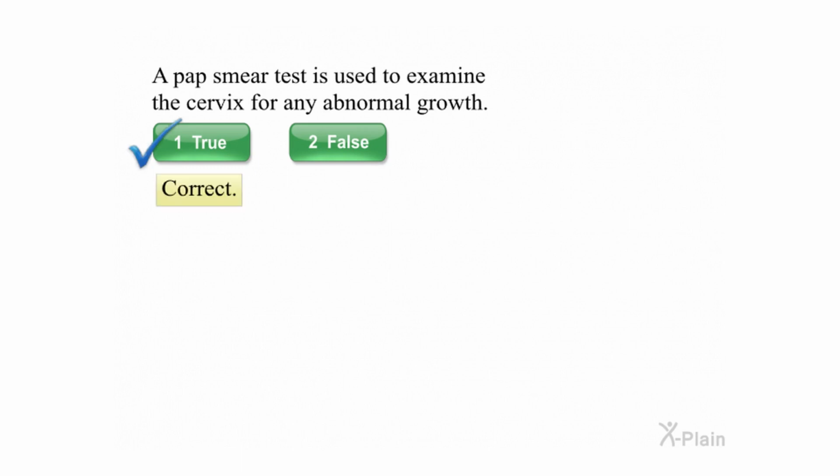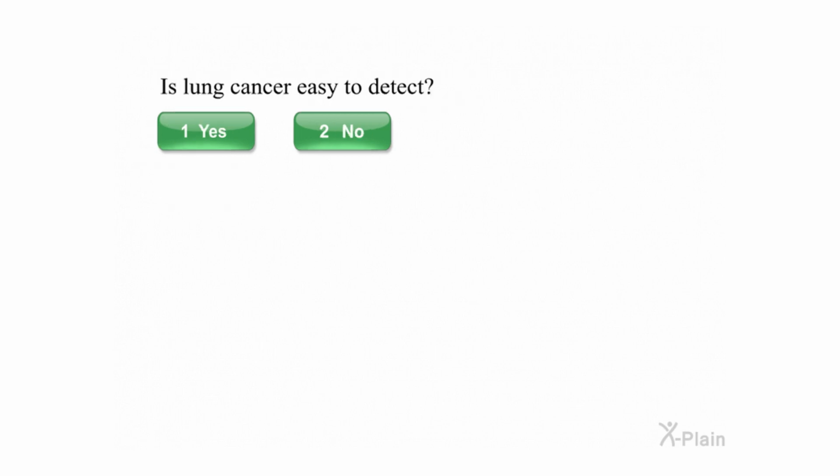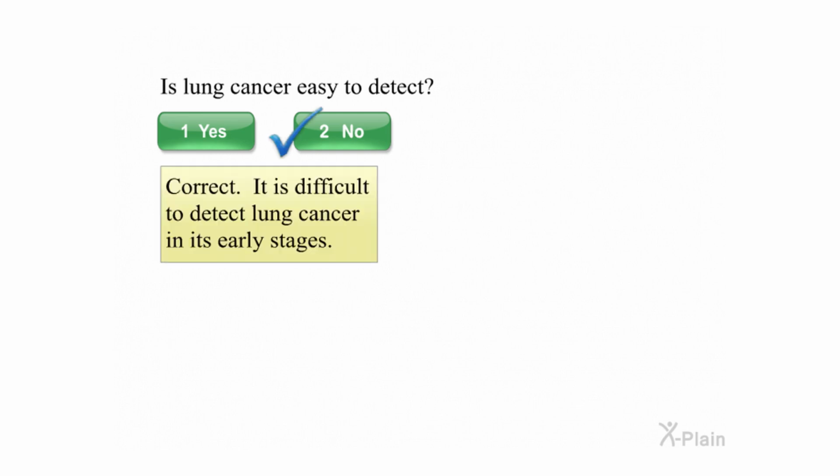Correct. Is lung cancer easy to detect? Select yes or no. Correct. It is difficult to detect lung cancer in its early stages.